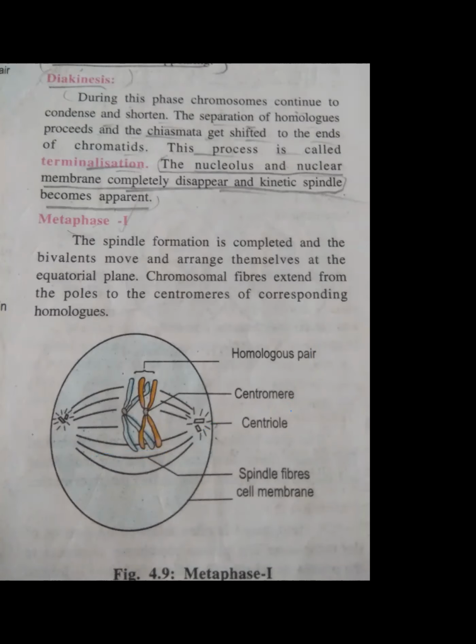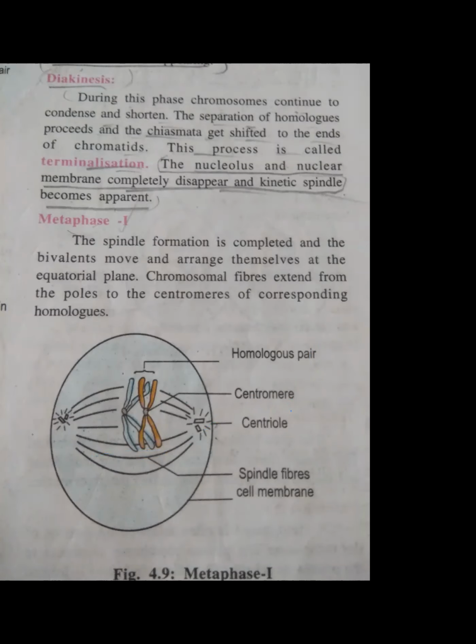Now after metaphase, which phase is there? Anybody can tell me which phase will come after metaphase 1? Anaphase 1. I have told you about this: it is PMAT. You remember PMAT?